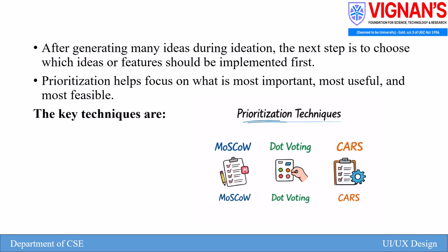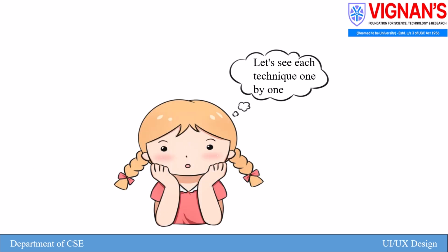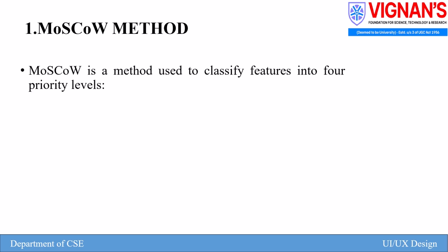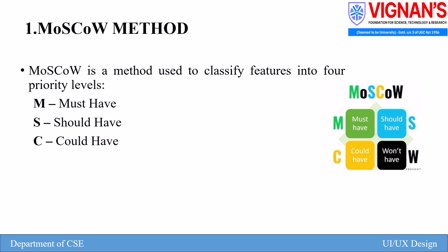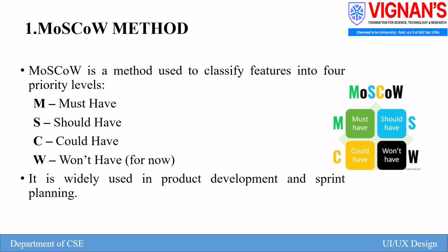The key techniques are the MoSCoW method, dot voting, and the CARS method. Let's see each technique one by one. MoSCoW method. MoSCoW is a method which is used to classify features based on 4 priority levels. The 4 priority levels are must have, should have, could have, and won't have. This method is widely used in product development and sprint planning.